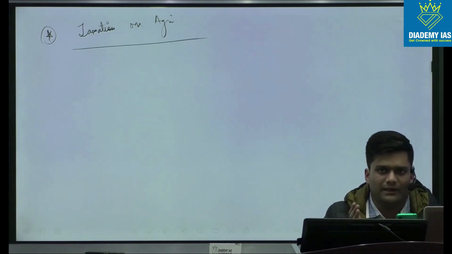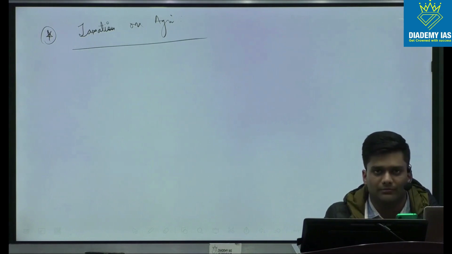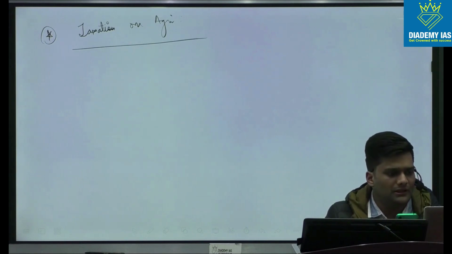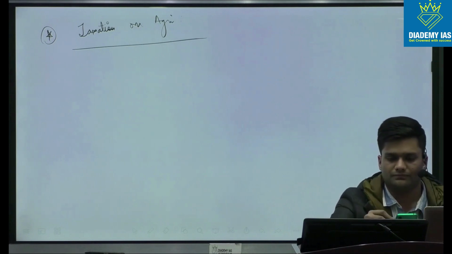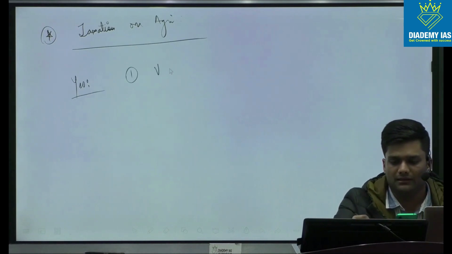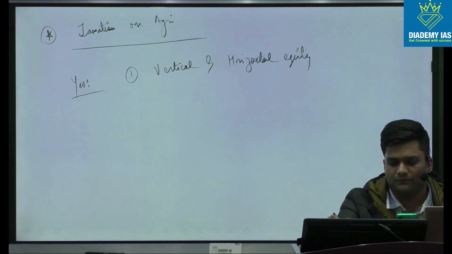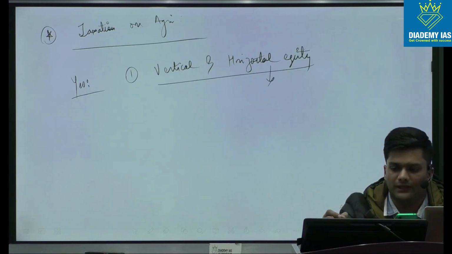First, it has been recommended by the Kelkar and TARC committees, so I'm using some arguments which have been given by these committees. One is that the exemption on agriculture is hurting vertical and horizontal equity. For example, why is horizontal equity being hurt?